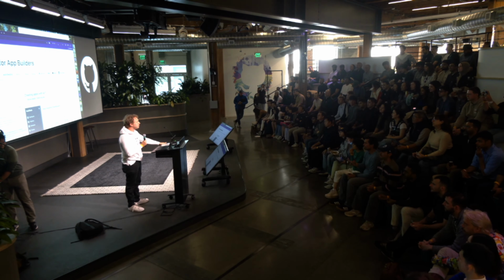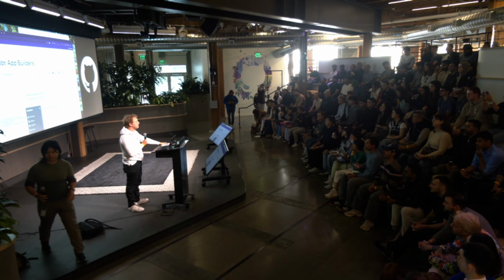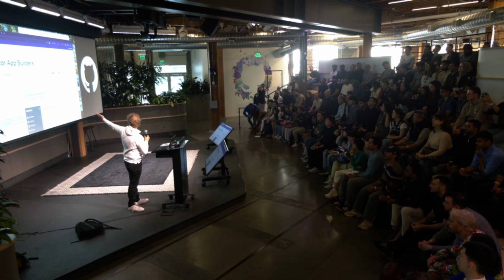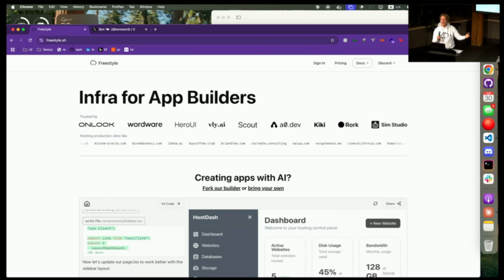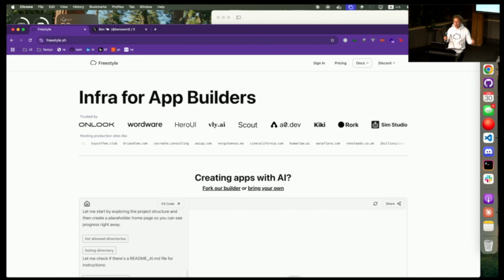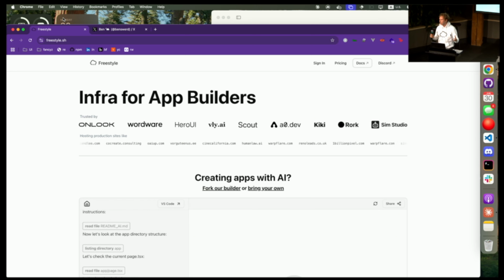My name is Ben. I am the CEO of Freestyle Cloud. This is Freestyle. What Freestyle is, is infrastructure for AI app builders. That means that we are helping with the problems of managing the code of thousands of other people.